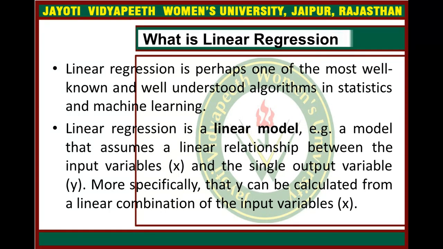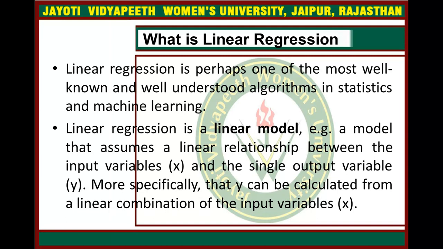Now come to what is linear regression. Linear regression is one of the most well-known and well-understood algorithms in statistics and machine learning. Right? So it is a kind of linear model, a model that assumes a linear relationship between the input variables x and the single output variable y.